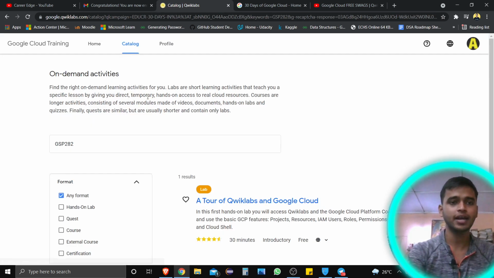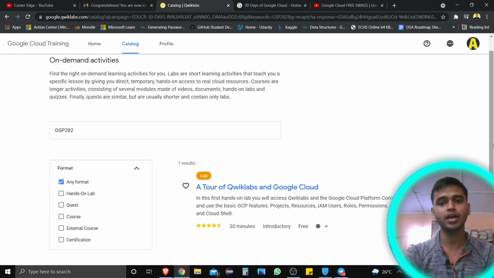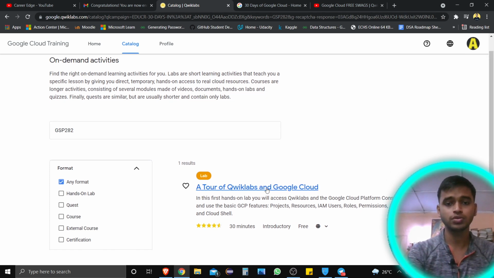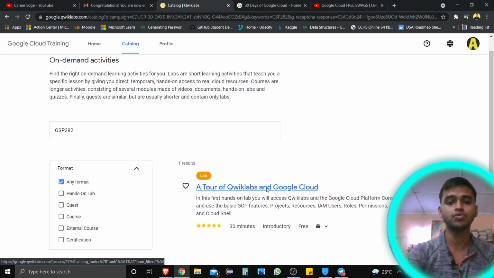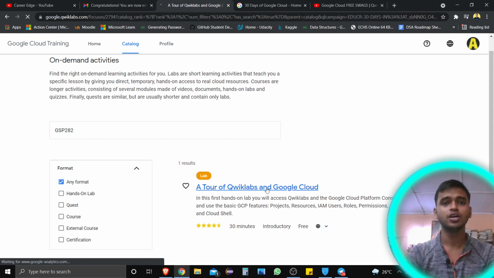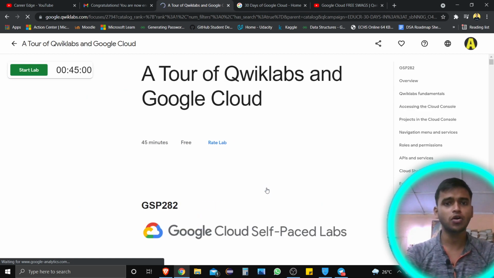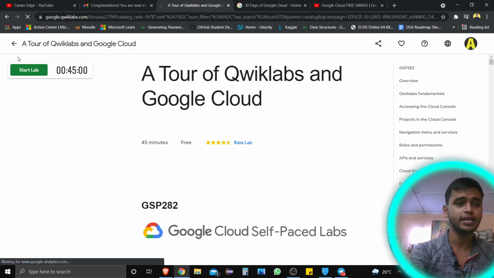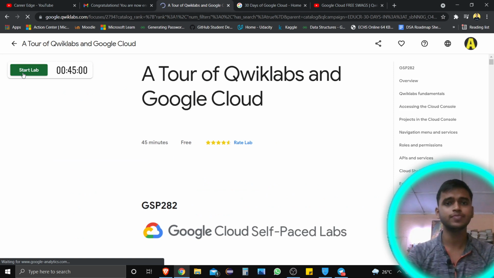After that, you can see this is my account, and I am signing in with it. After signing in with the access code, you go through a tour of QClaps and Google Cloud. You find this in the catalog, and you just start this and invest a total of at least 5 minutes on this, so that they can verify you.